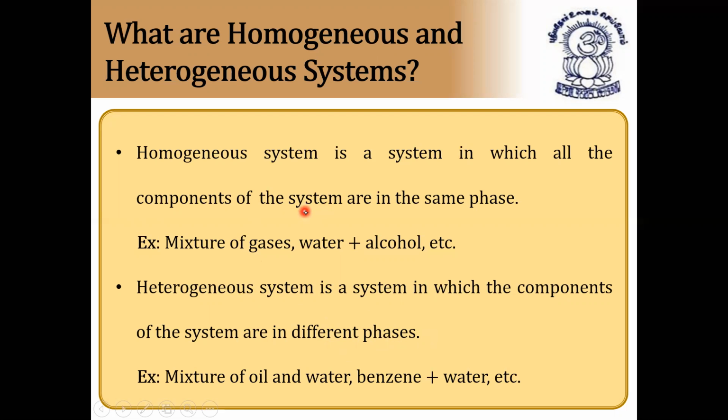And here the components of the system are in the same phase. Example, a water plus alcohol solution is a homogeneous system because water is a liquid and alcohol is a liquid. Air is a mixture of gases, so it contains all gases in the mixture. That's why a mixture of gases is also called a homogeneous system, because all are in the gaseous phase, and so on. I hope it is clear.